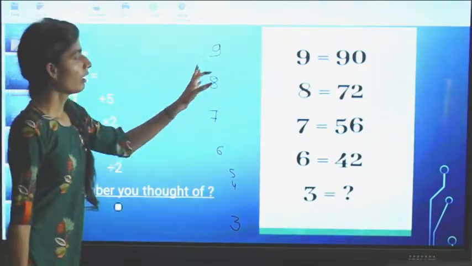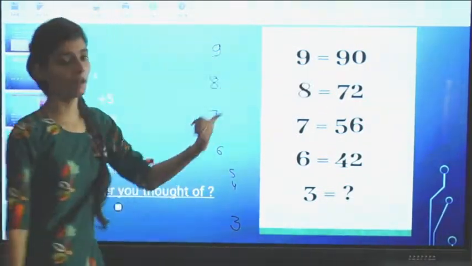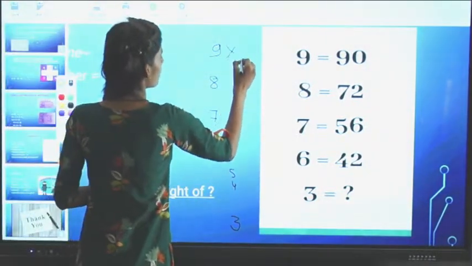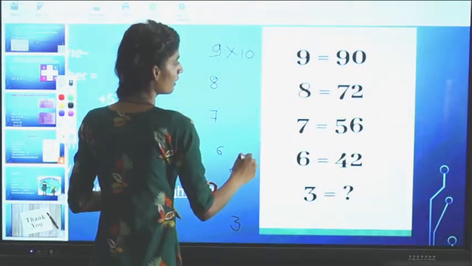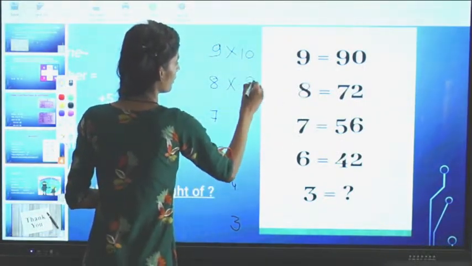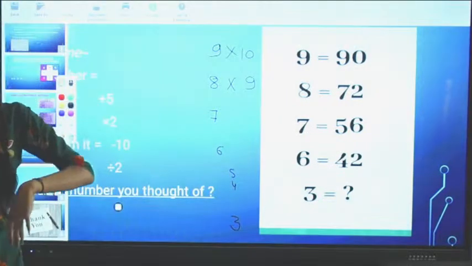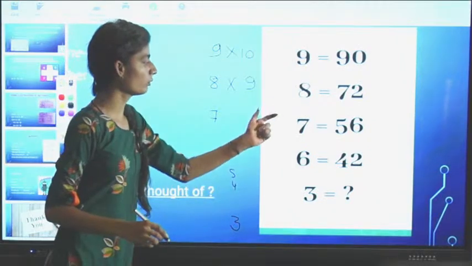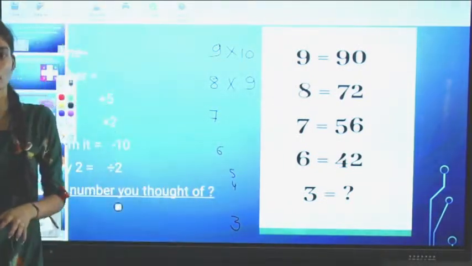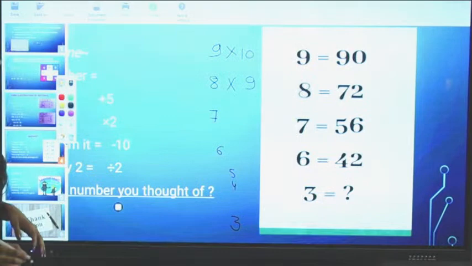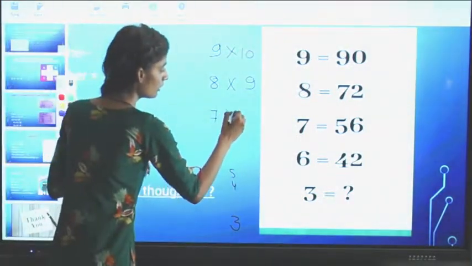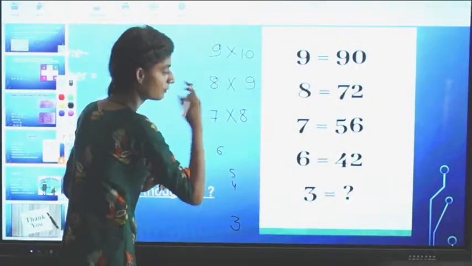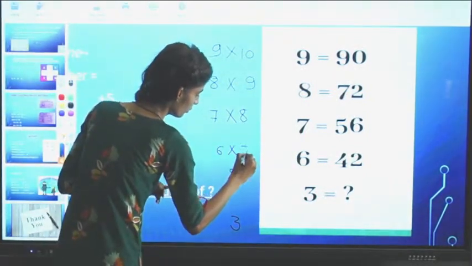Okay, now how can we get 90 from 9? By multiplying it by 10. Like 9 times 10 are 90. How can we get 72 from 8? Multiply it by 9. Again reverse counting we are taking. 9 times 10 are 90. 8 9s are 72. Then 7 by what should we multiply 7 to get 56? 7 8s are 56. So I can see one thing, that the counting is in a reversible order. Then 6 7s are 42.